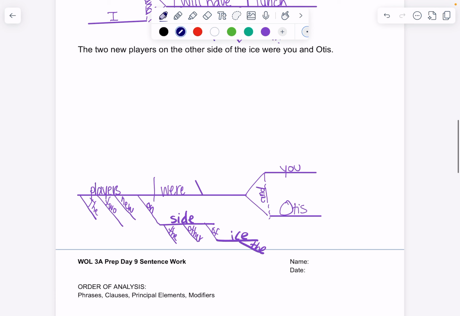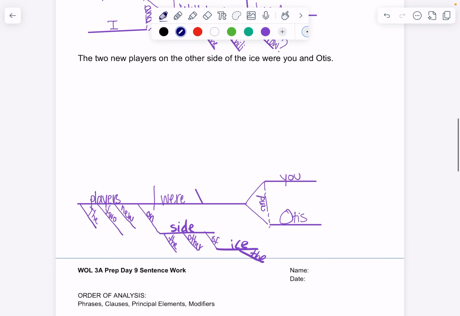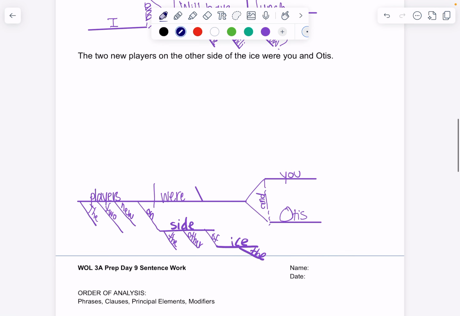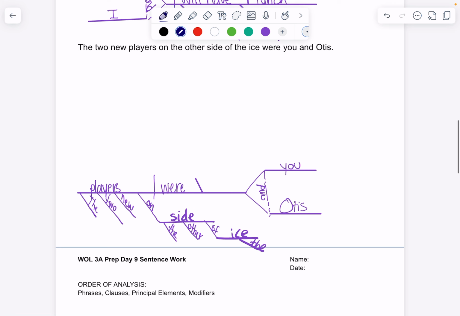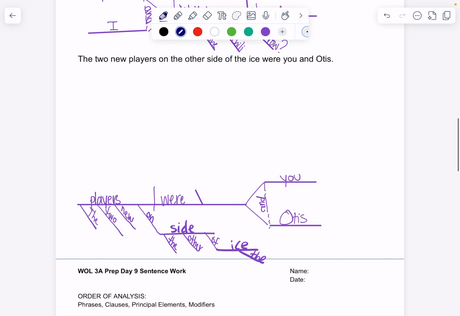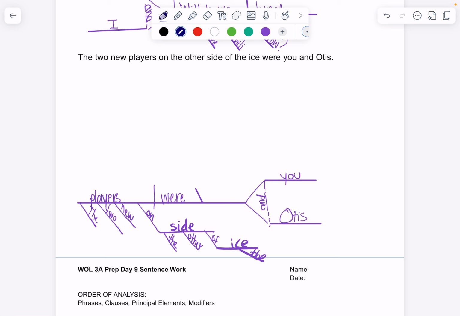Okay, this is the one where a few of us had a bit of trouble. So let's just take a look at what we're missing here. The two new players on the other side of the ice were you and Otis. Okay, that's the next sentence. I'm always reading it out loud. First, I'm looking for any conjunctions. Are there any conjunctions? Yes. There's my conjunction. Okay, I'm going to do my brackets.